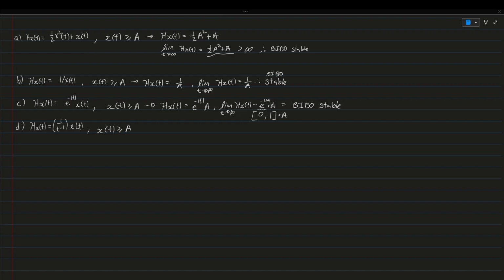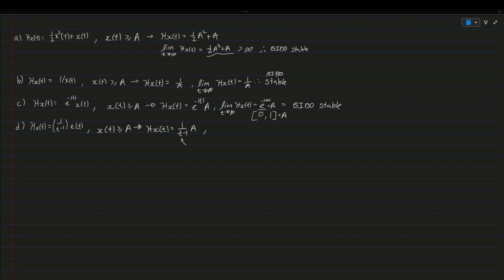So here, for the last one, let's do x of t less than or equal to a for the input. So the system of x of t is going to be equal to 1 over t minus 1 times x, or a. Okay, here if we take infinity, we're going to get 0 times a, which is fine, but we also need to check the root of this denominator.